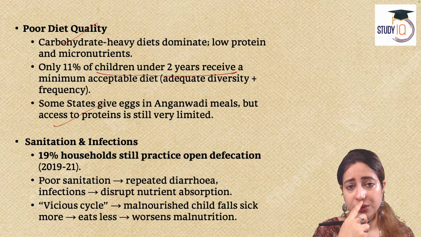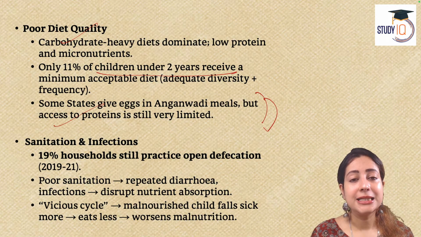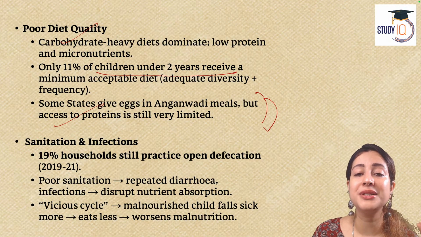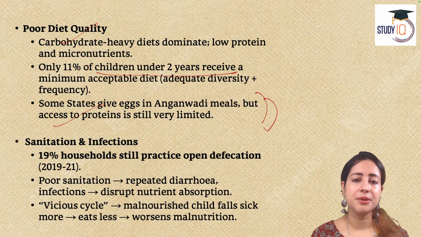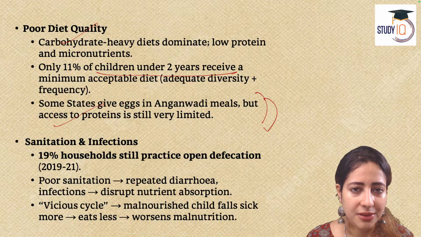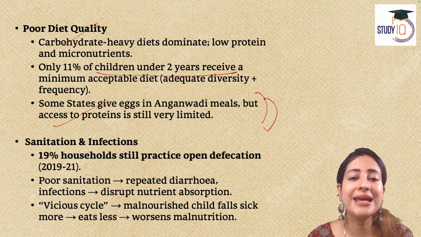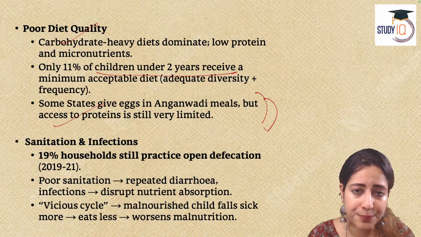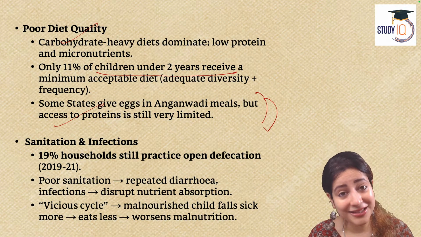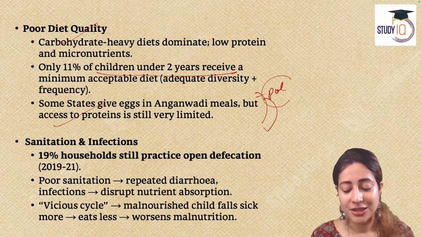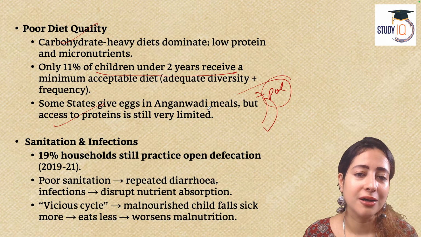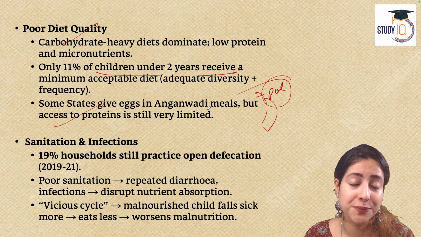A very good example here is that some states are saying that under the government's midday meal scheme, the PM Poshan Nirman scheme, school children will be given eggs to increase their protein uptake. But even then, there is a political controversy in India. Just about 4 years back in Karnataka, a huge controversy emerged.